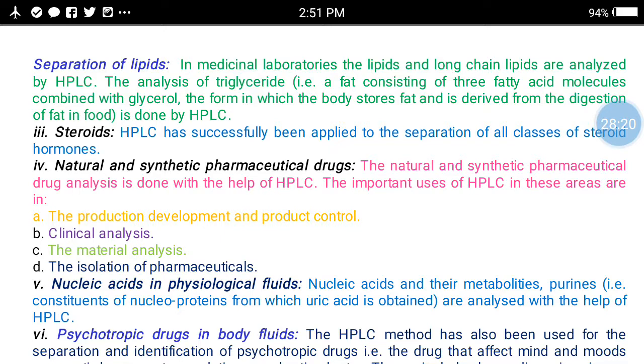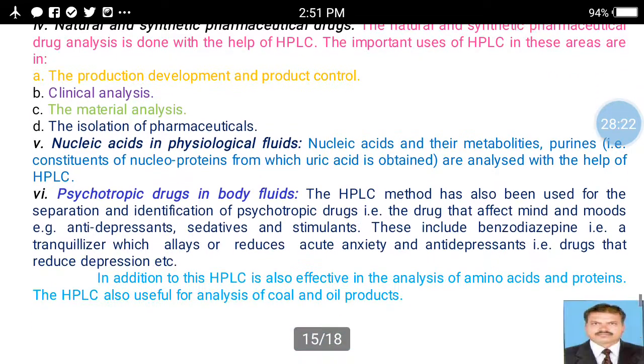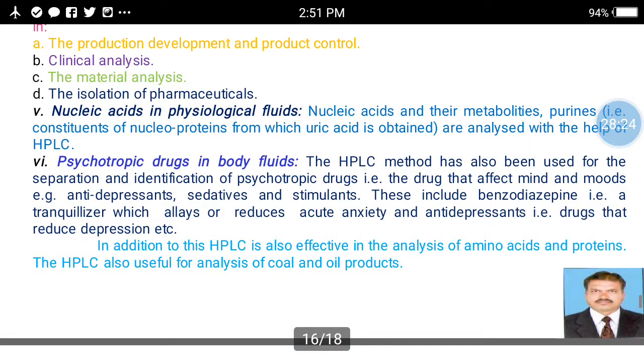Then the next application of HPLC is for nucleic acids in the physiological fluids. Nucleic acids and their metabolites. Then purines, which are the constituents of the nucleoproteins from which uric acid is obtained, are analyzed with the help of the HPLC technique.